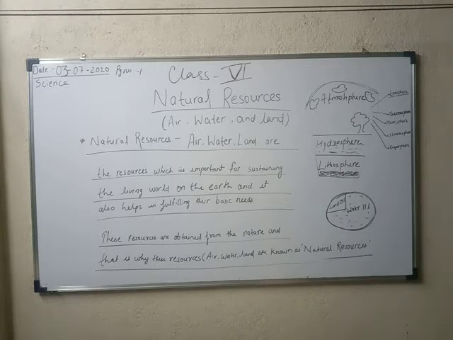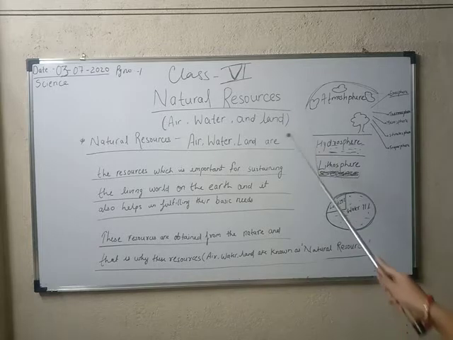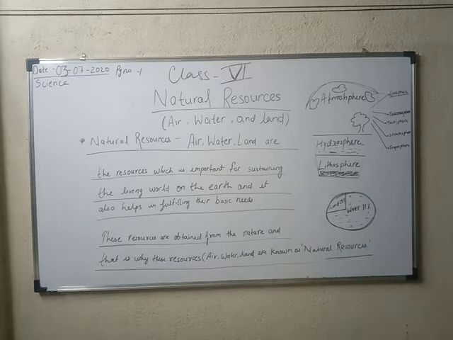None of us have seen how air forms, how water forms, how land forms in nature. That's why they are known as the natural resources. These resources are obtained from nature, and that is why air, water and land are known as the natural resources.